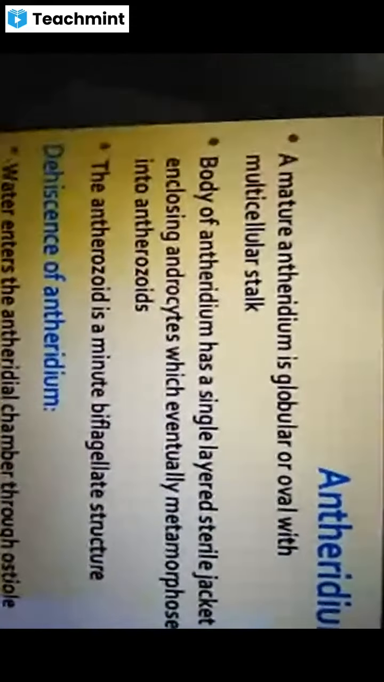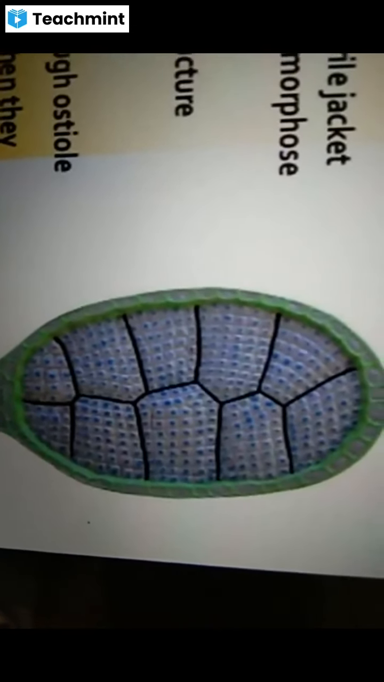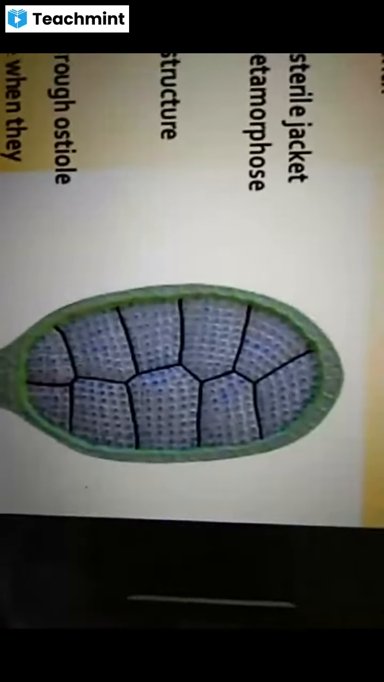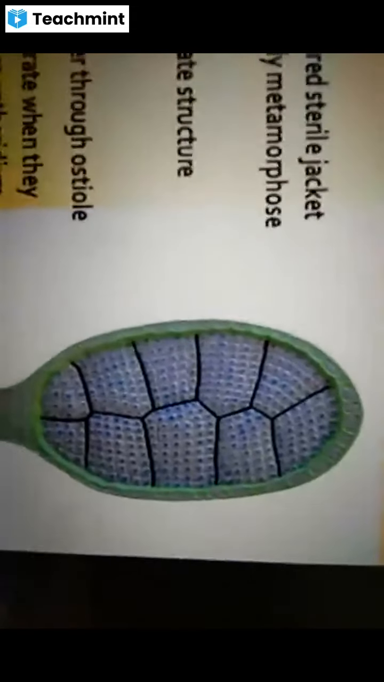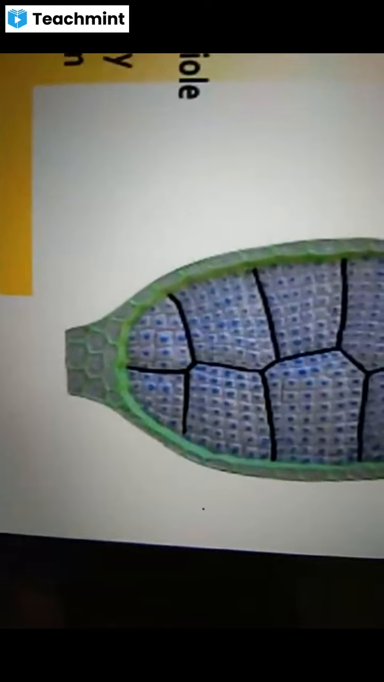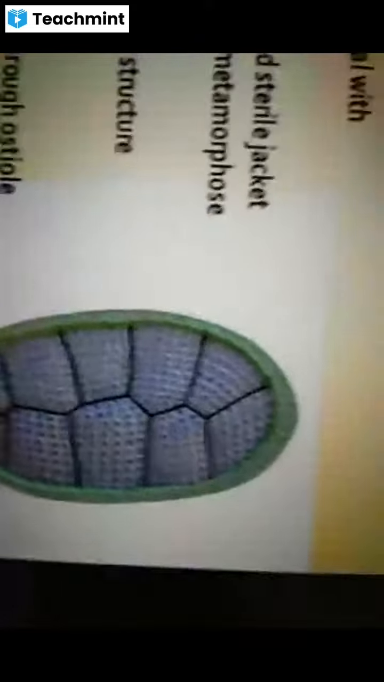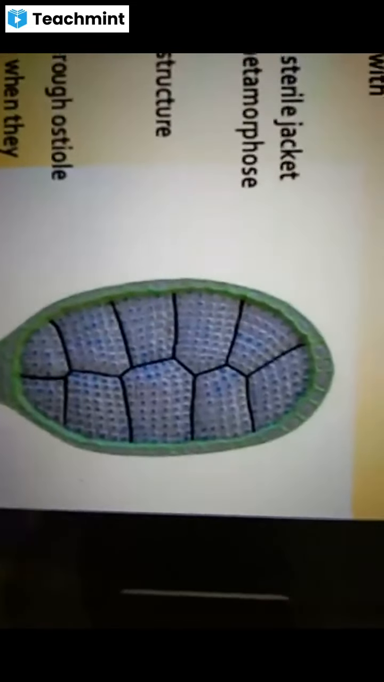Okay. A matured antheridium bears androgonial initial cells inside, and it is covered by a sterile jacket layer, a layer of cells which are sterile, and it bears a stalk at the base. And of these sterile cells, at the tip, 2 to 4 cells are known as lid cells.